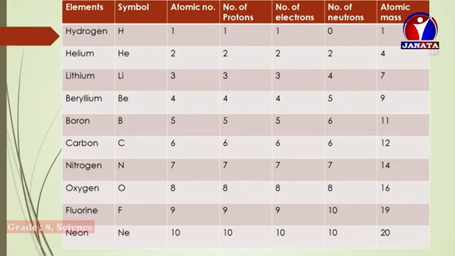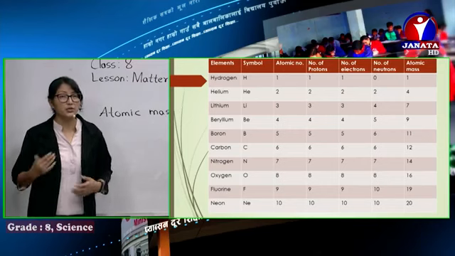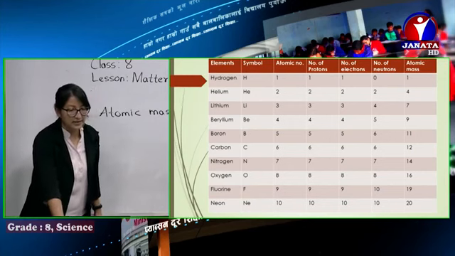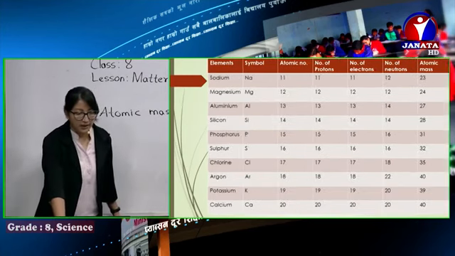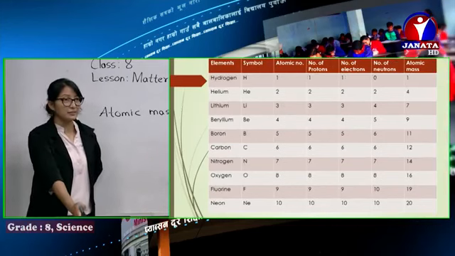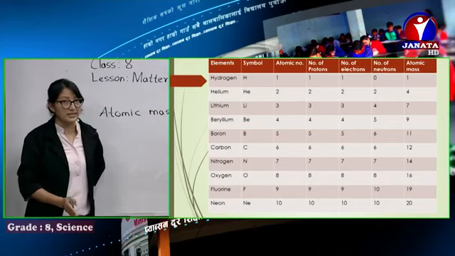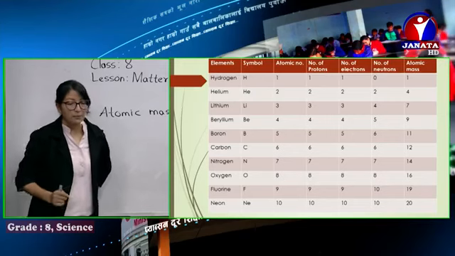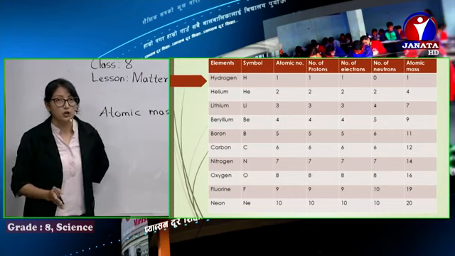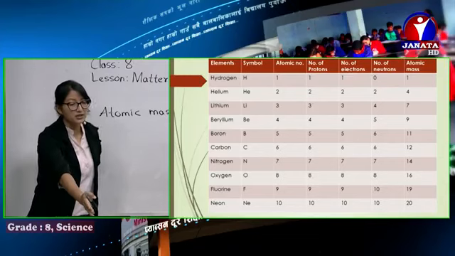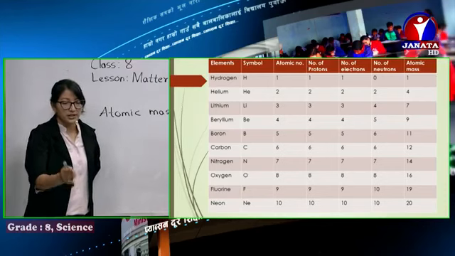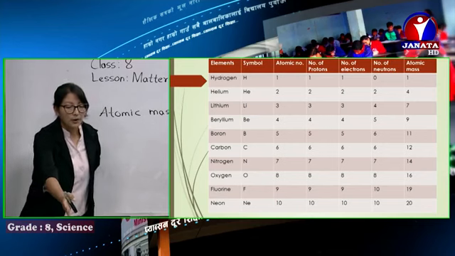What's the number of protons, number of electrons, number of neutrons, and also we are going to calculate its atomic mass. You can check here the 20 elements. These are 10 and the remaining 10 are here, along with the symbol of each element. Atomic number is just like the serial number, 1, 2, 3, 4 up to 20. Then we have the number of protons. As I've already said, atomic number is equal to number of protons or electrons. That's why you can see here atomic number of hydrogen is 1, and electrons and protons are also equal to 1. Now we have the number of neutrons.